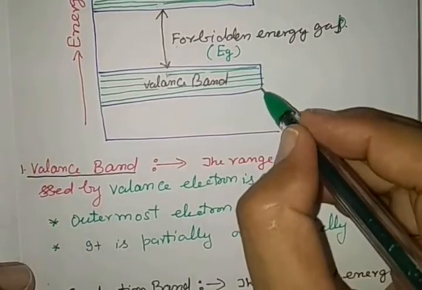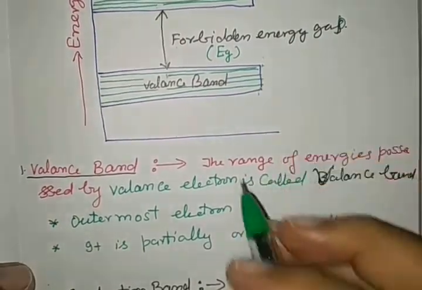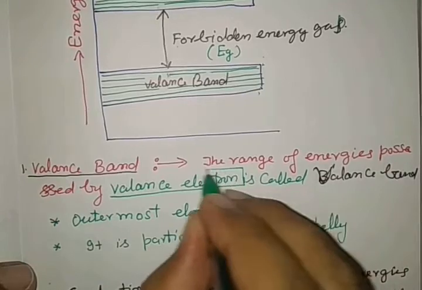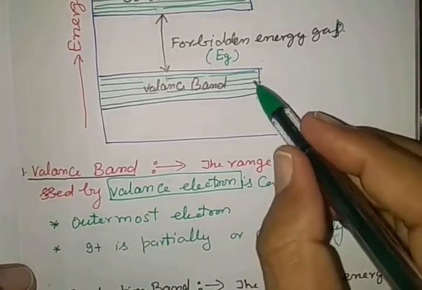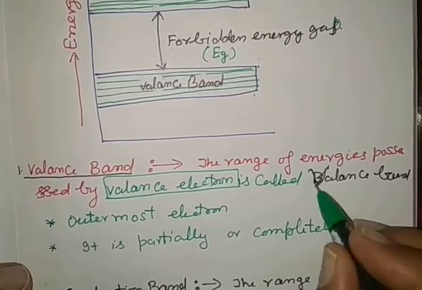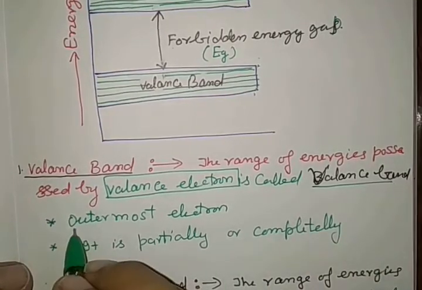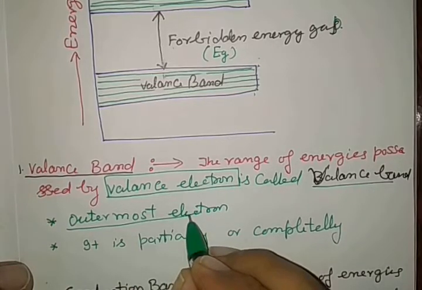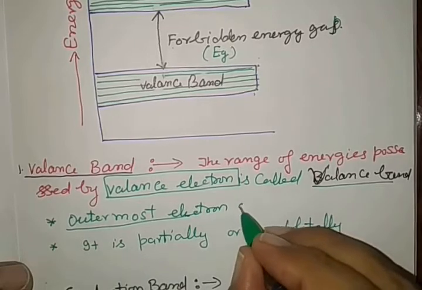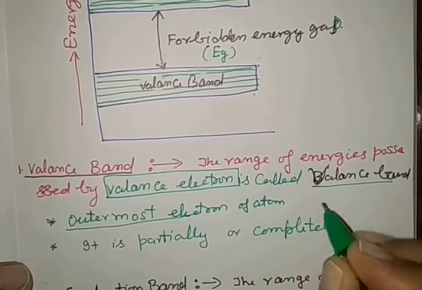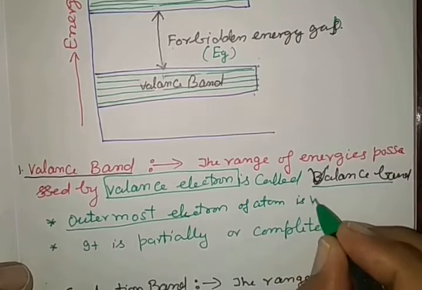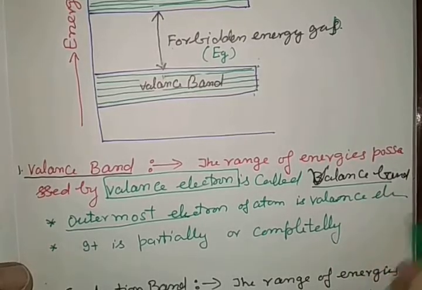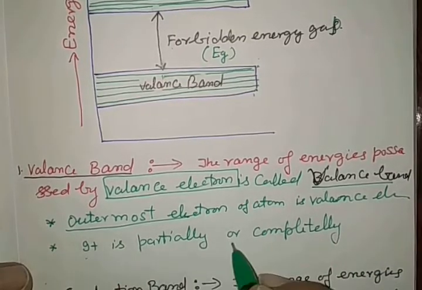It is a range of energy from here to here. See in the diagram, the lower range of energy possessed by valence electrons, in which charge carriers called valence electrons are found, is called the valence band. These are outermost electrons. We may write outermost electron of atom is valence electron. It is partially or completely filled.